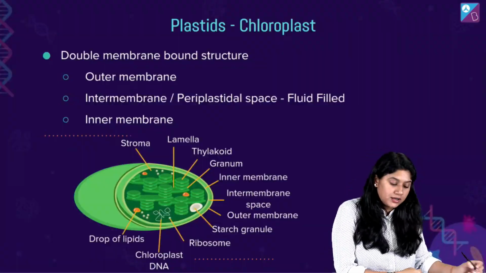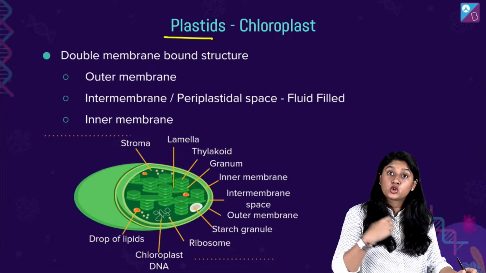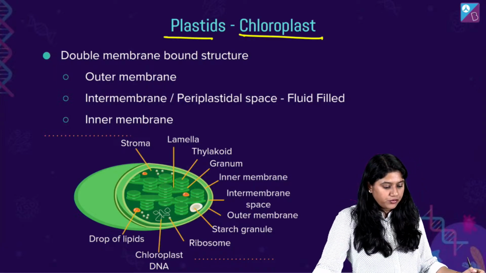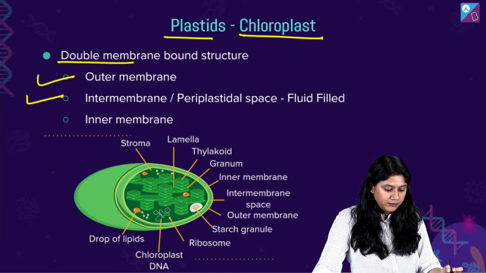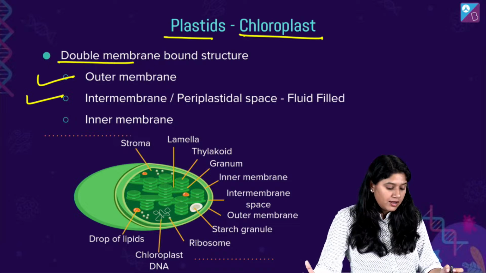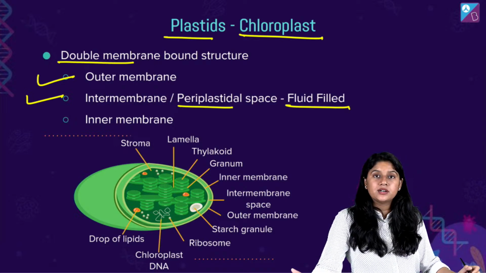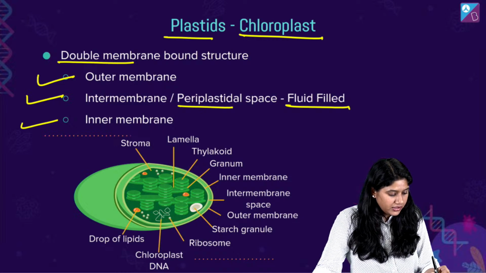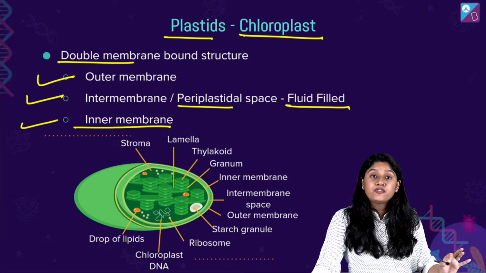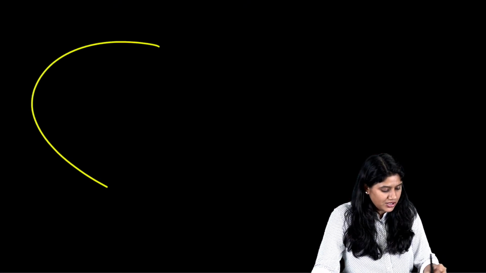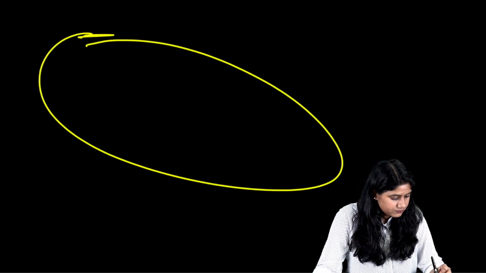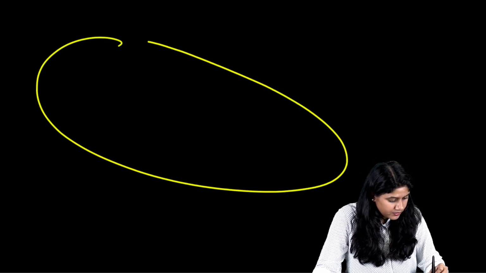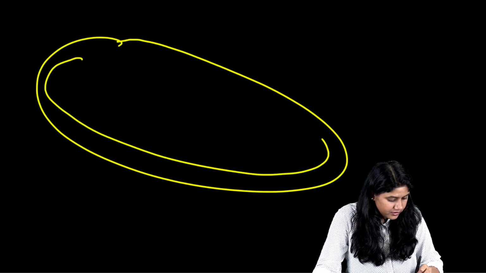Now when we talk about the structure of the chloroplast, again it is a double membrane bound structure. It has an outer membrane and an inner membrane, right? We call the space between them the plastid space, which is filled with fluid. Then of course we have the inner membrane. Apart from that, everyone, a very basic structure. I'm sure all of you have seen this.